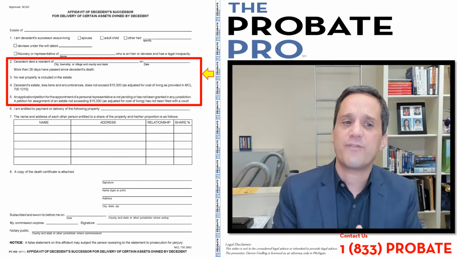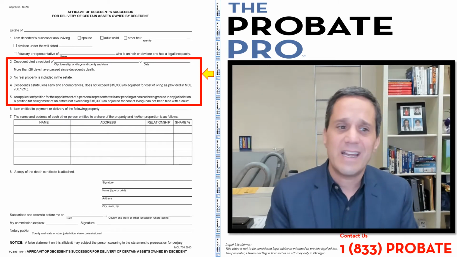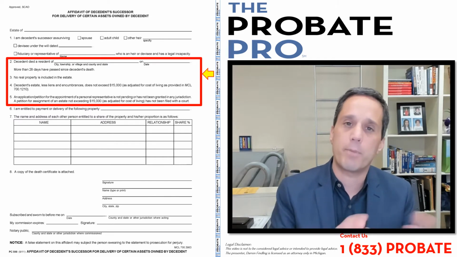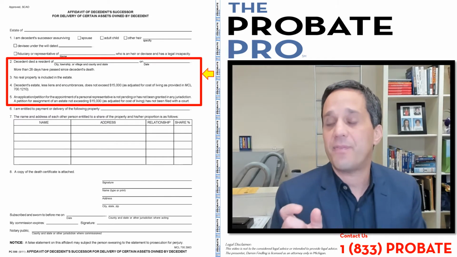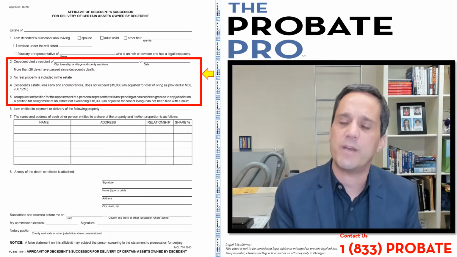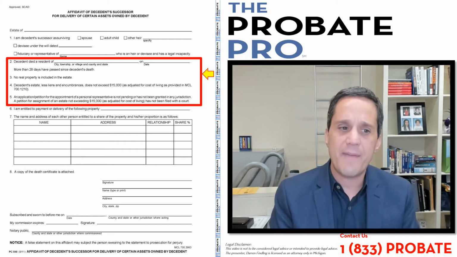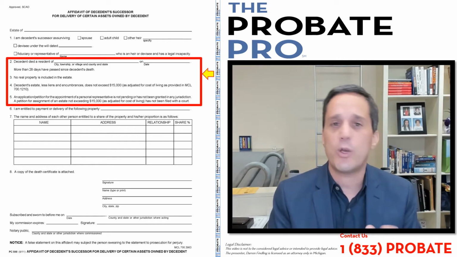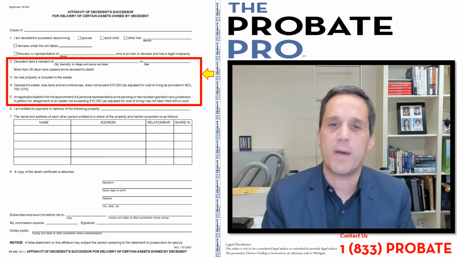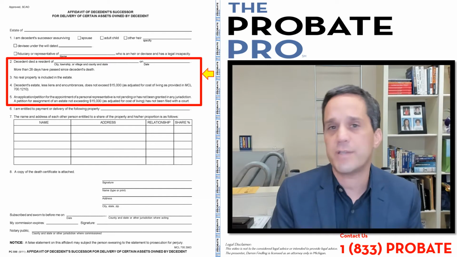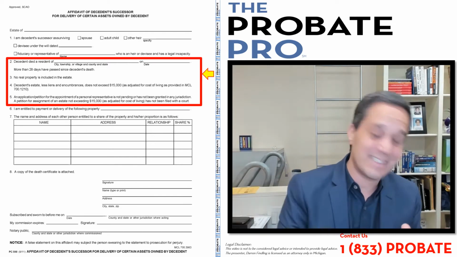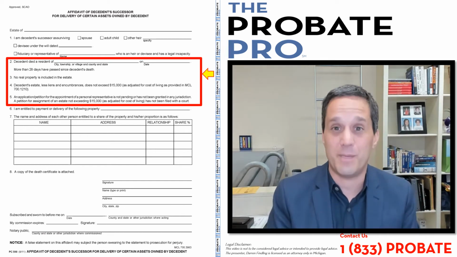Number 4 identifies that the decedent's estate, less liens and encumbrances, those are liens and things that are encumbered on the property, does not exceed, at the time of the creation of this document, $15,000. But there's an adjustment for the cost of living. And that statute, MCL 700.1210, provides for an escalating amount of money that you can use this form for. And in 2020, that amount was $24,000. So if the bank account is less than $24,000, this form can be used.